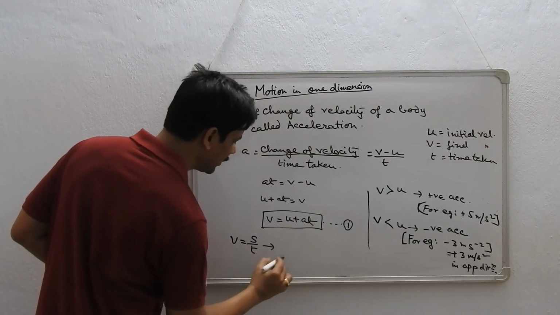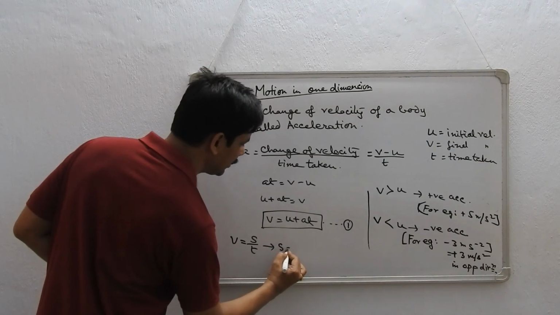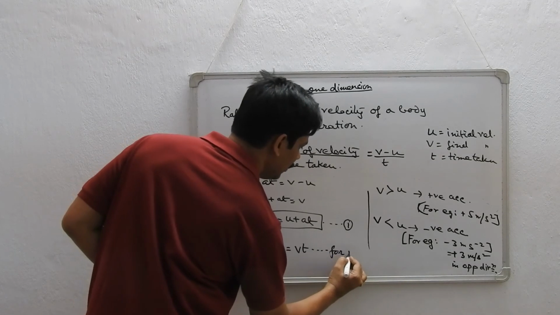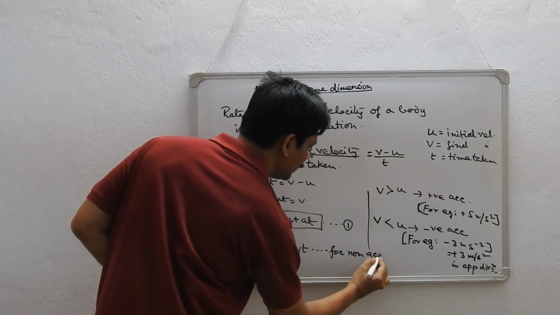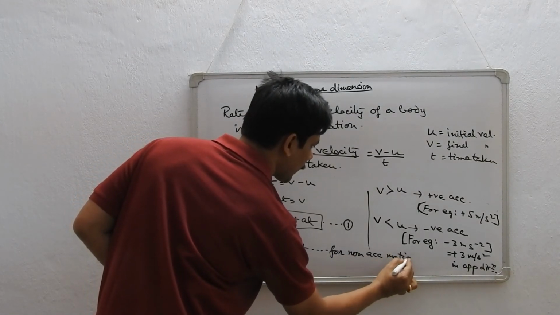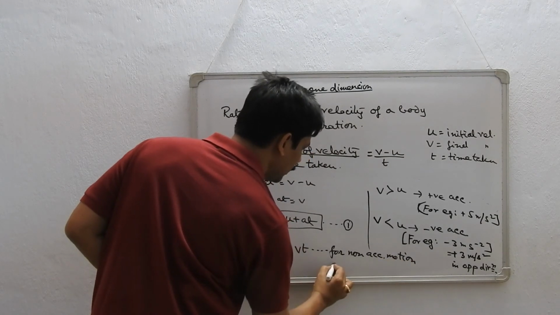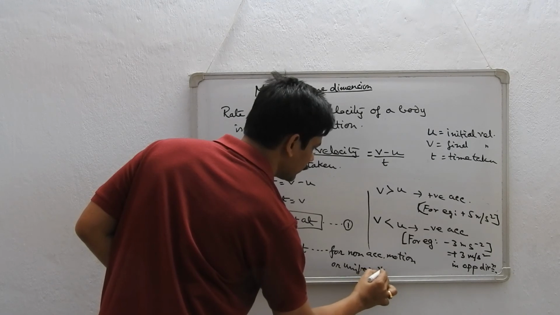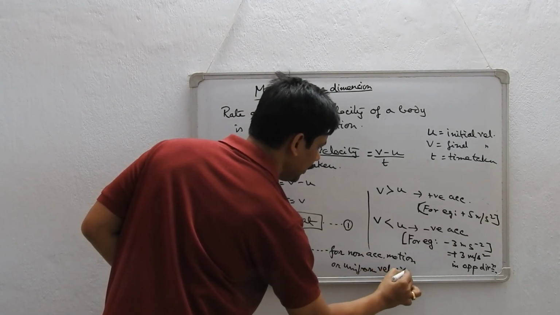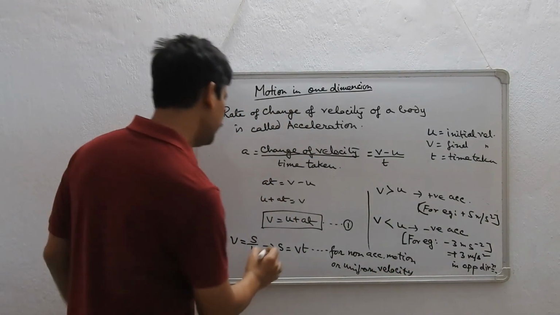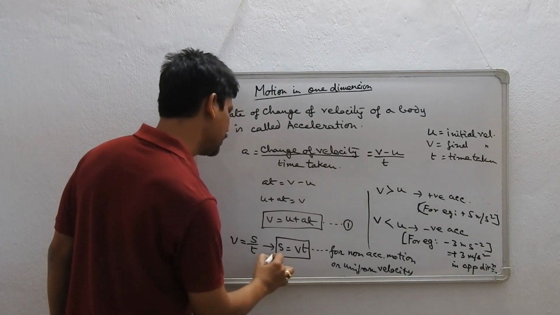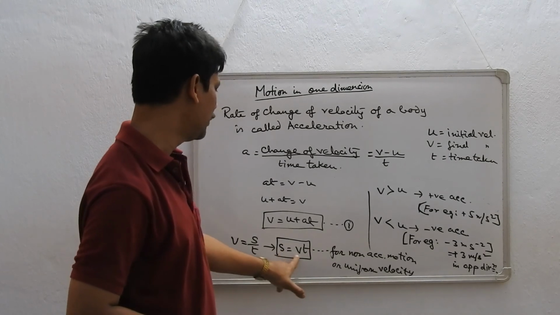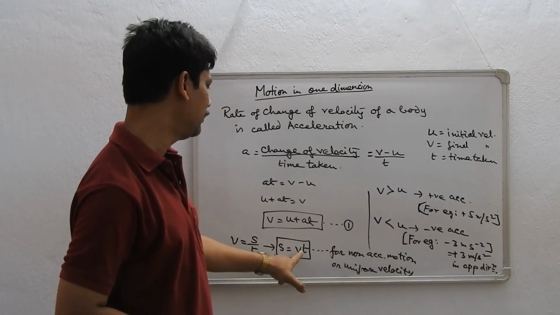Now, in case of non-accelerated motion, or uniform velocity, S is equal to V into T. So for a body which is going at a uniform speed, displacement is given by velocity into time, or if I say distance, then it will be speed into time.